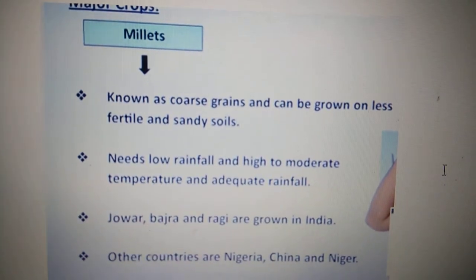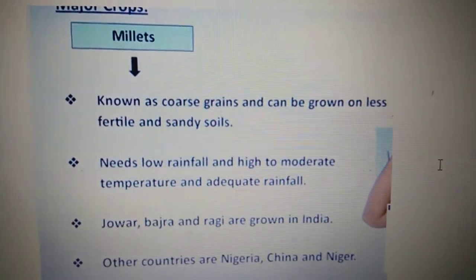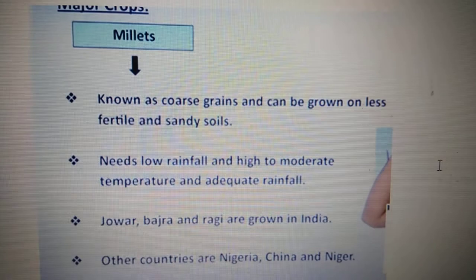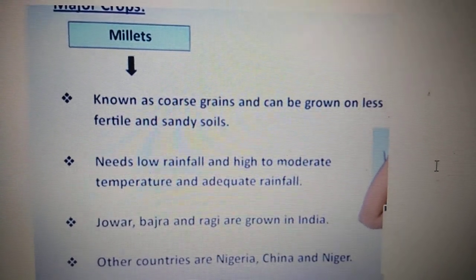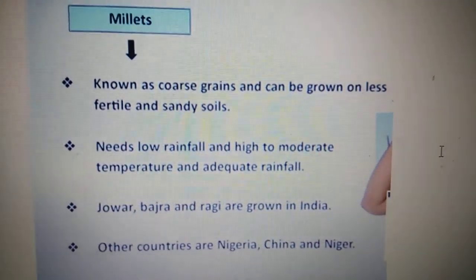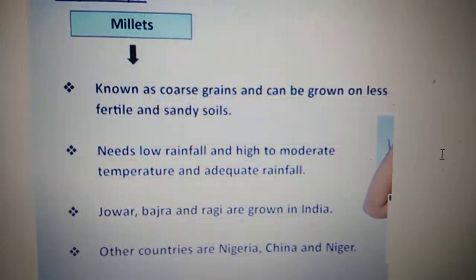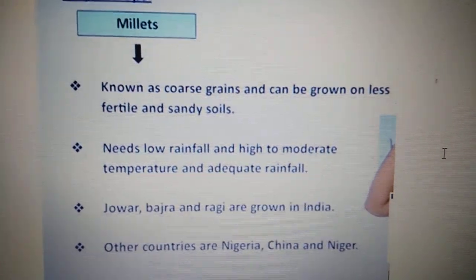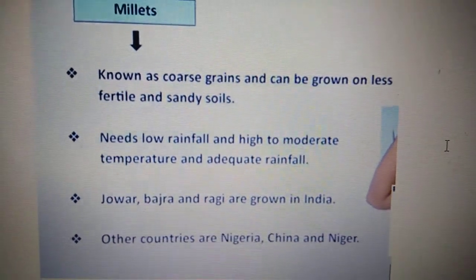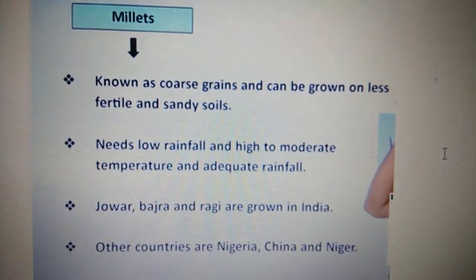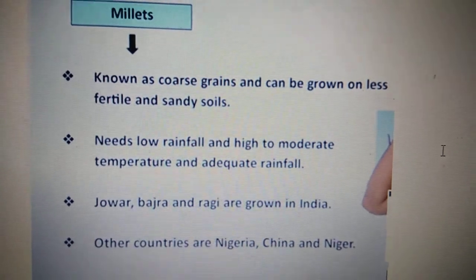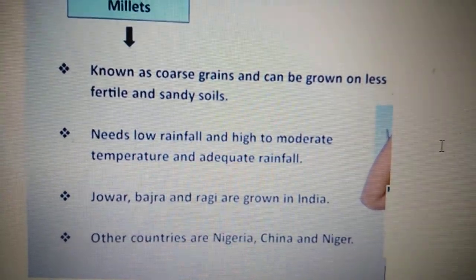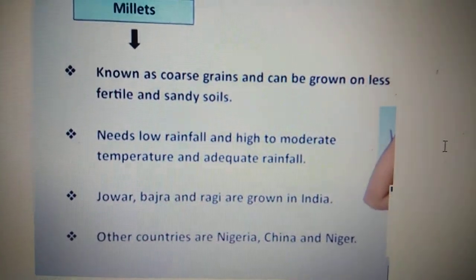Children, we look at the third major food crop, which is millet. And it is also known as coarse grain and it grows well in less fertile and sandy soil. It needs very little rainfall and high to moderate temperature and adequate rainfall. And there are 3 types of millet which are grown in India. They are called as jowar, bajra and ragi. And in other countries they are grown like Nigeria, China and Niger.